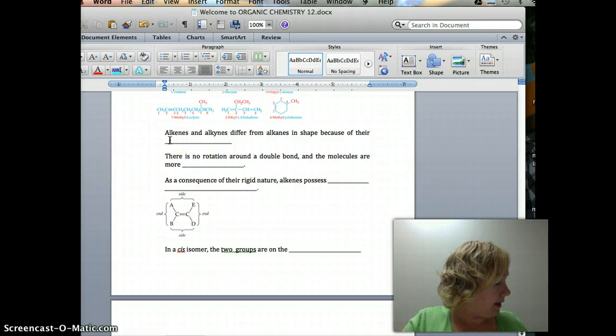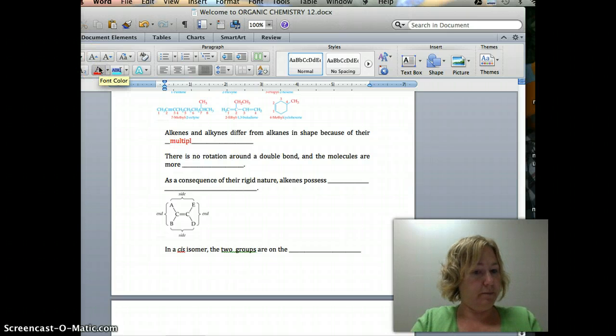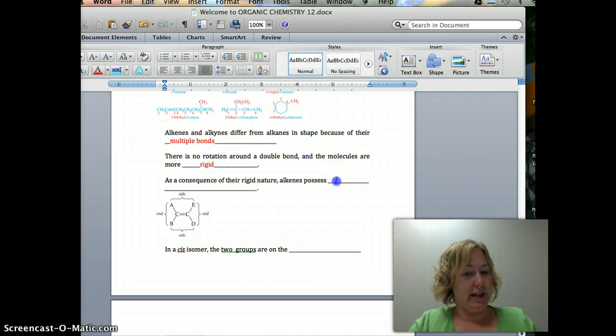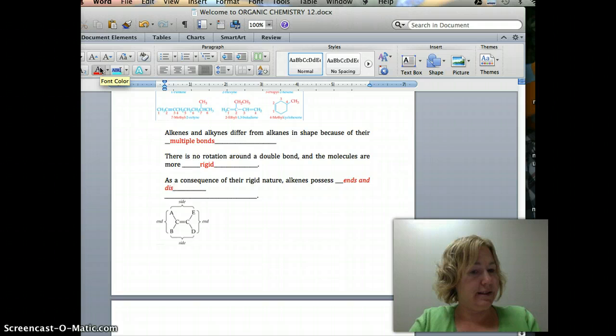Okay, let's talk about alkenes and alkynes. They differ from alkanes in that, as I sort of just said, they have multiple bonds. There's no rotation around the bonds because they are rigid. Write the word rigid. As a consequence of the rigid nature, they possess ends and sides. Ends and sides. So what does that mean? They have ends and sides.